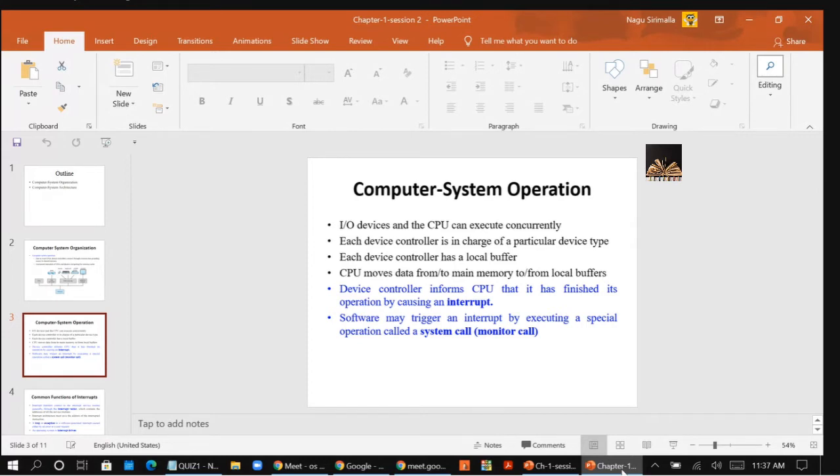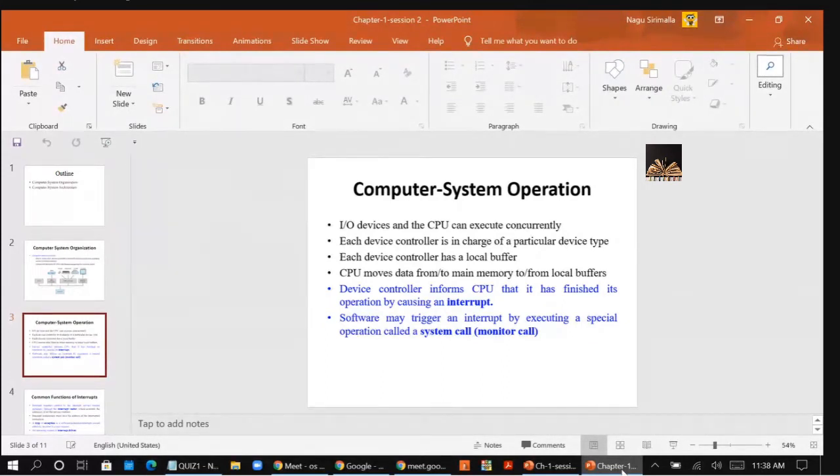Here you have an interrupt vector, an array which stores the addresses of the interrupt service routines. Based on the type of the interrupt, it will go to that memory location, and that particular interrupt service routine will be executed.